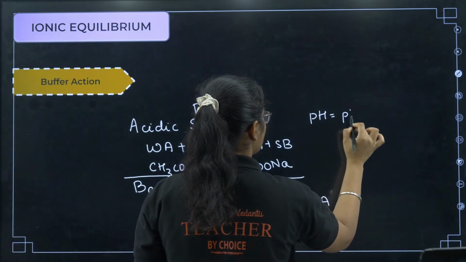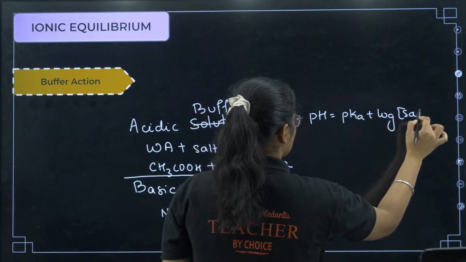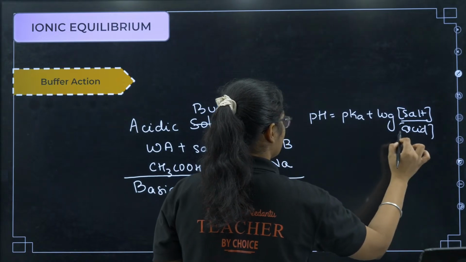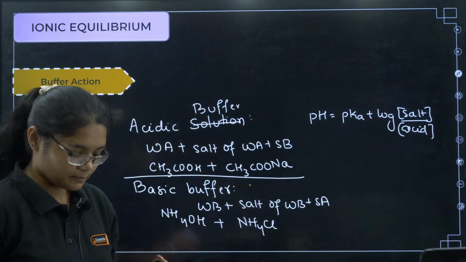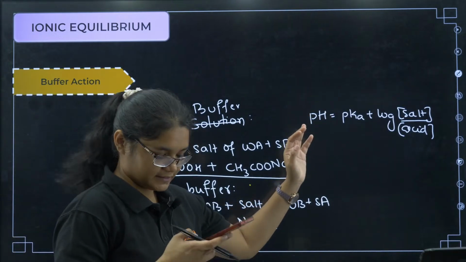Now to calculate the pH of an acidic buffer, what is the formula? pH is equal to pKa plus log of salt by acid. Okay, pH of an acidic buffer will be equal to pKa plus log of salt by acid.